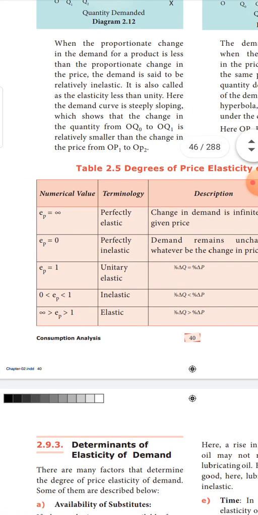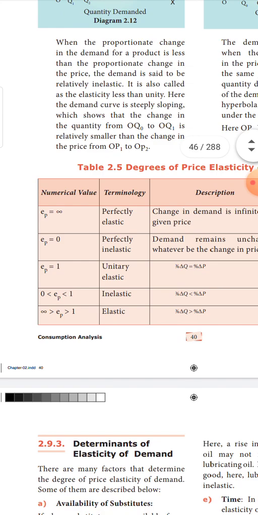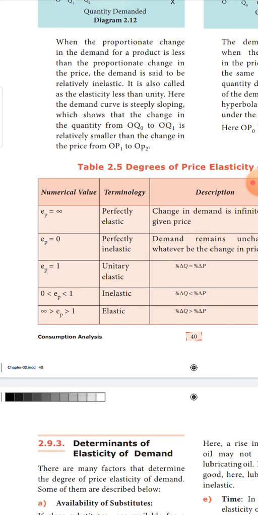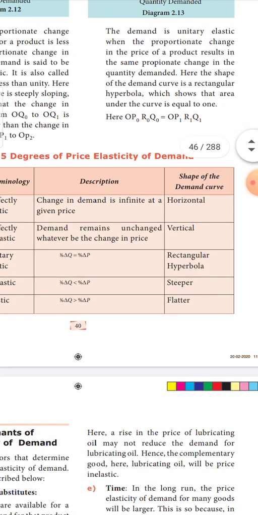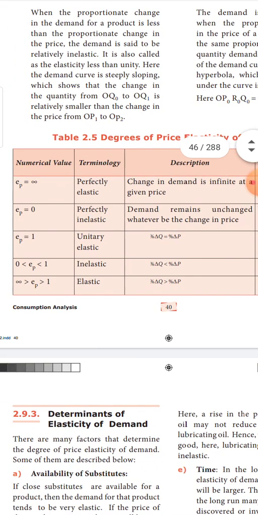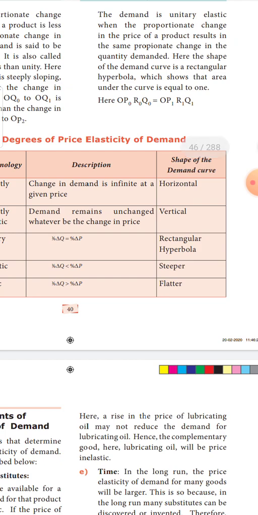Next, when the value is lesser than 1, you call it relatively inelastic, which means for a big change in price, there is a small change in quantity demanded. Then the nature of the curve will be a steep curve. It will be steeply falling. Suppose the value of elasticity is greater than 1, you call it a relatively elastic demand curve. In such a situation, the demand curve will be a gradually sloping curve, or a flatter curve, where the value is greater than 1.